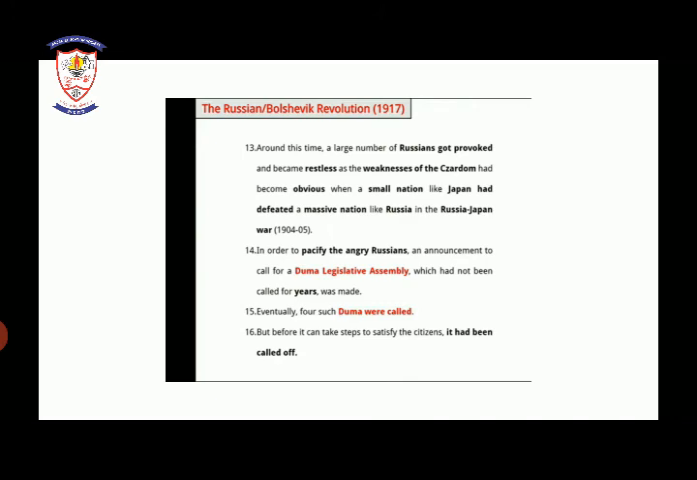Now what happened is, in order to pacify the angry Russians, pacify means to cool anger, an announcement was made to call the Duma Legislative Assembly. Four such Dumas were called, and steps were taken for the citizens.